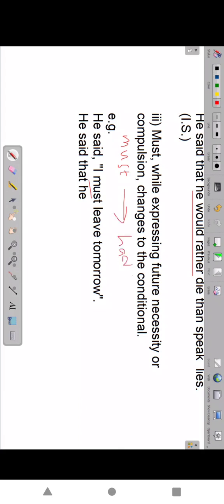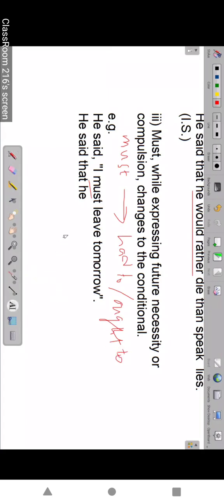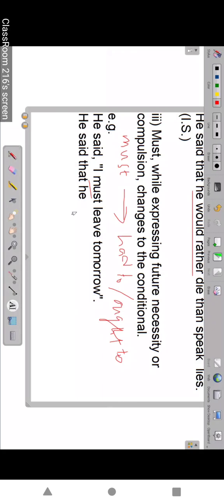Had to, ought to. Is it given or not in the table? Yes, sir. Had to, ought to. Why are you saying other answers? Had to. I had to leave. Ought to also. He said that he ought to leave tomorrow. Tomorrow also changes. We learnt the rules now, because said is a word.